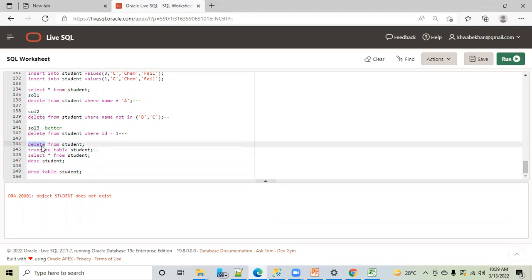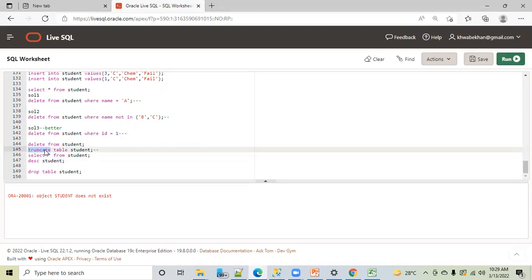So, delete, truncate, and drop. Delete is very user friendly. It can delete the records as per the user need. You can customize it. You can apply filter conditions. Truncate will delete all the records of a table a bit faster than delete, but be very careful before using truncate. Don't truncate on a production database or confidential data.